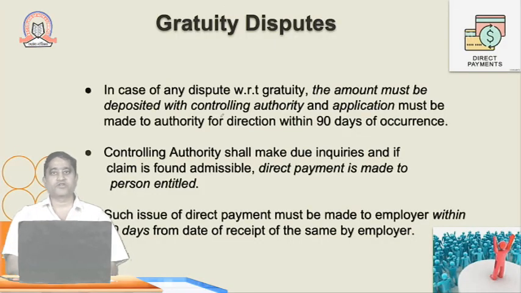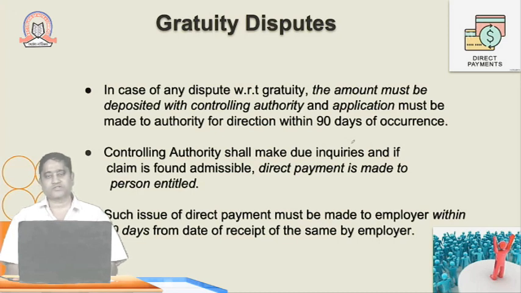Now coming to the dispute part, this particular aspect I want to cover in this video. In case of dispute with respect to gratuity, the amount must be deposited with the controlling authority. Suppose there is a dispute between the employee and the employer, and the case is ongoing in the labor court or the honorable high court, in such cases also the employer has to deposit that amount of gratuity with the controlling authority, and the application must be made by the employer to the authority for the direction within 90 days of the occurrence.